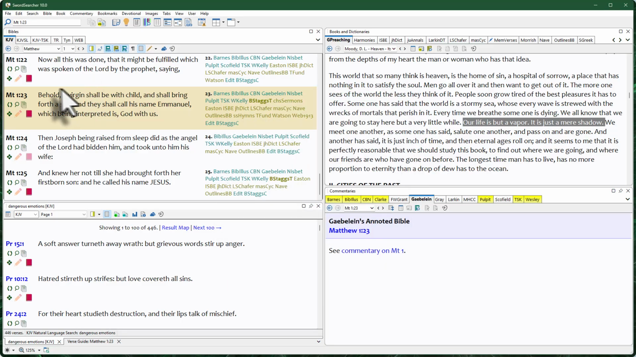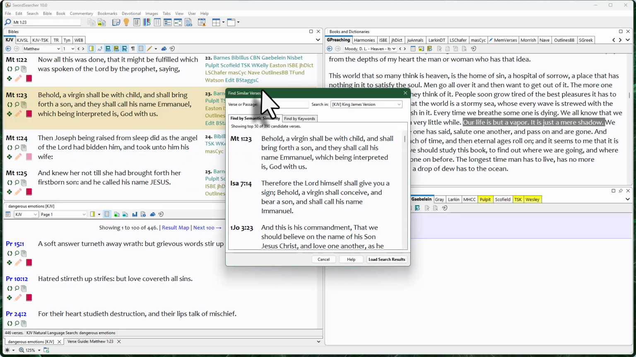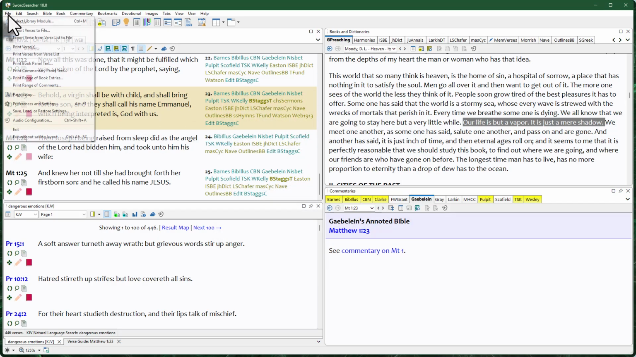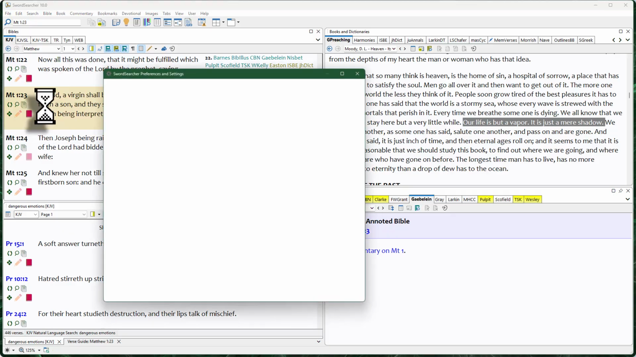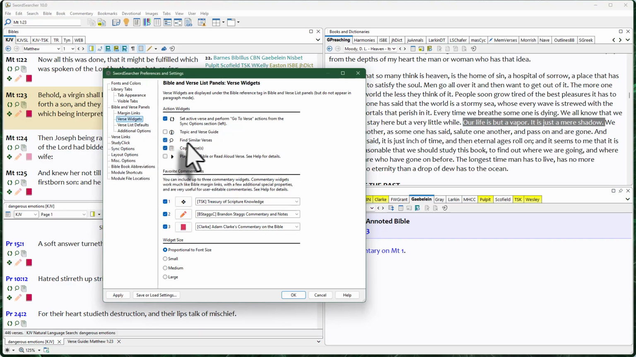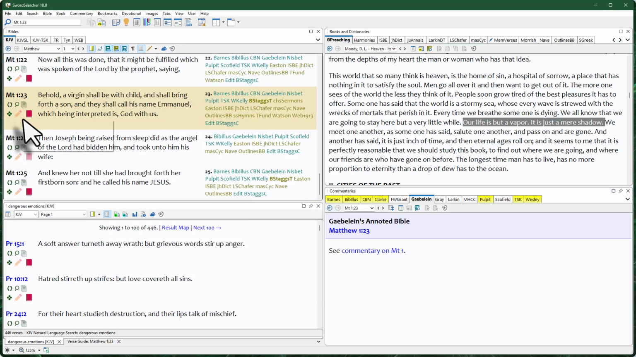If you want to have this quickly accessible, you can enable the Find Similar Verses widget. It looks like a little magnifying glass, and when you click it, it will open the Find Similar Verses tool to that verse. And if you're wondering how to do that, just go to the File menu, Preferences, and then click on Verse Widgets here, and you can enable the Find Similar Verses widget right there. Click OK. And this will be right next to each verse for you, making it real easy to find.